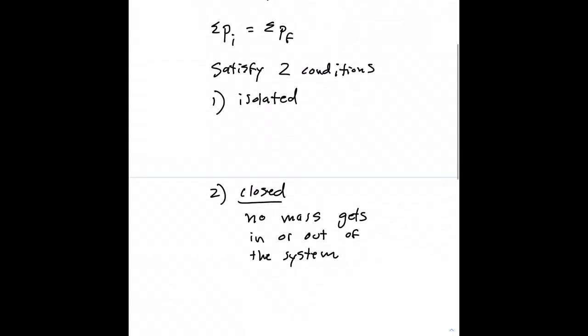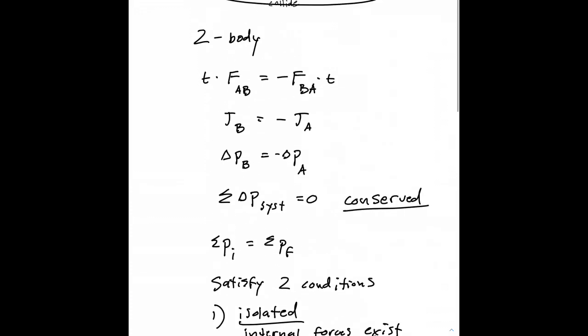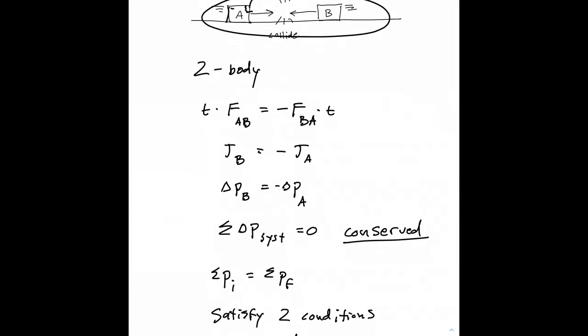An isolated system is one in which internal forces may exist, but there are no external forces. So an example would be when these two gliders are sliding across this surface, we're going to assume that the friction is equal to 0.